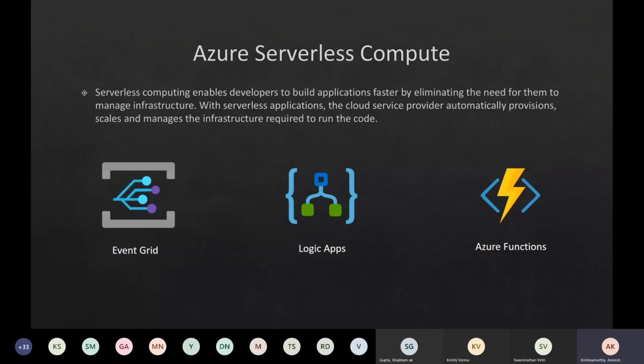So if I'm a developer and I have to write some business logic, I really don't have to worry about what my infrastructure is, or what VM is provisioned out there, or which OS I'm going to run all my systems on, right? This is something that we need not think about as a developer. Serverless is an abstraction on infrastructure, I would say. As a developer, I just need to worry about my business logic, and I'm going to deploy it into a cloud provider like Azure, and the rest is all taken care of by the cloud provider itself.